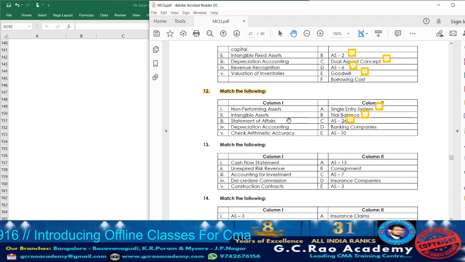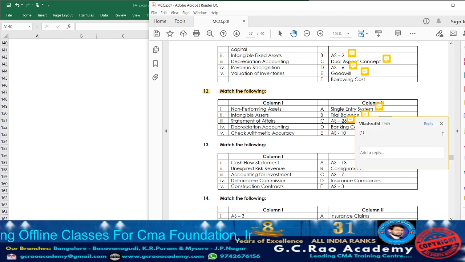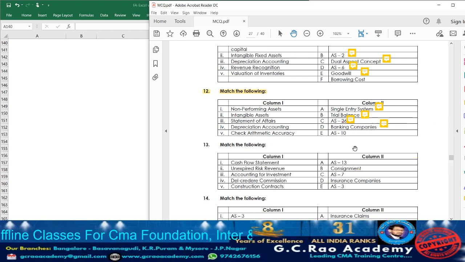Next, banking companies, non-performing assets. So accordingly beside banking companies take down point number 1. Next,